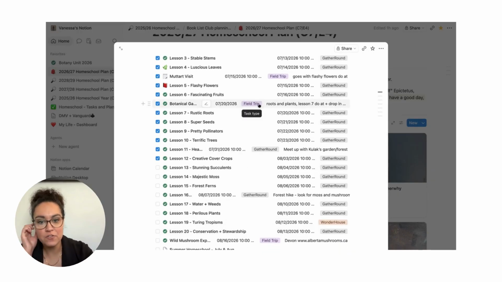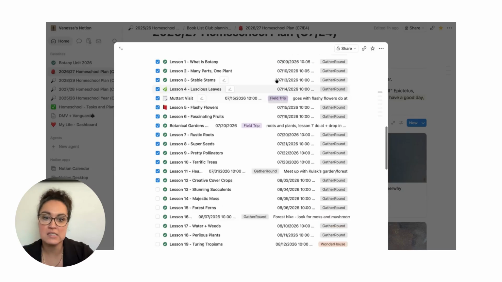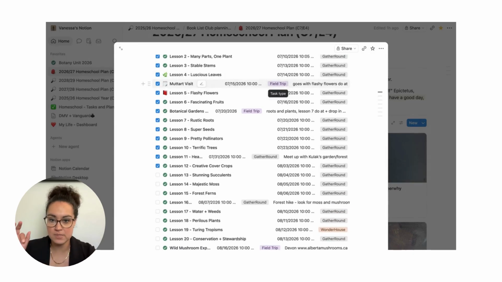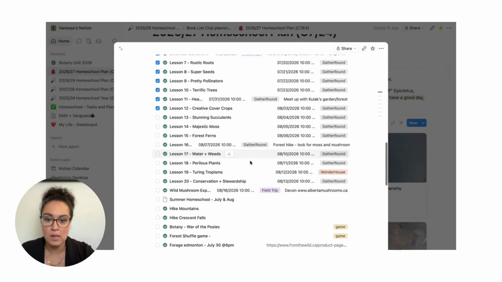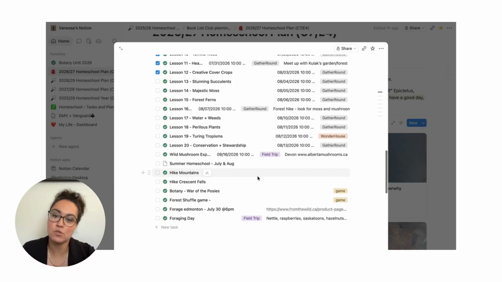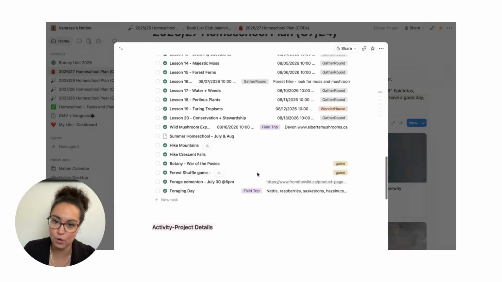I also have field trips. I've designated this with a drop-down, so here I have what curriculum we're using, and then field trip or what have you. So I have it all scheduled. It's a system for me to plan, but also for me to track what we are working on.